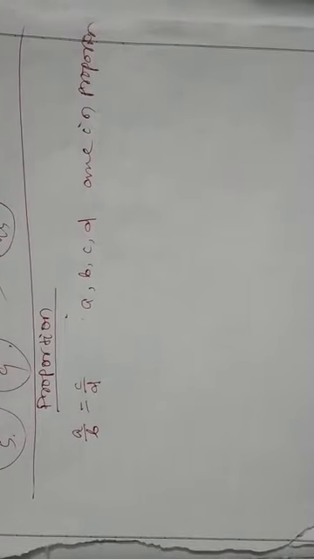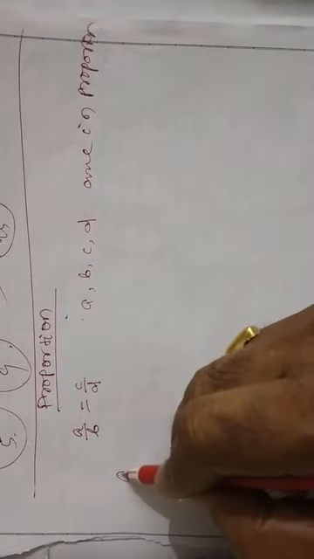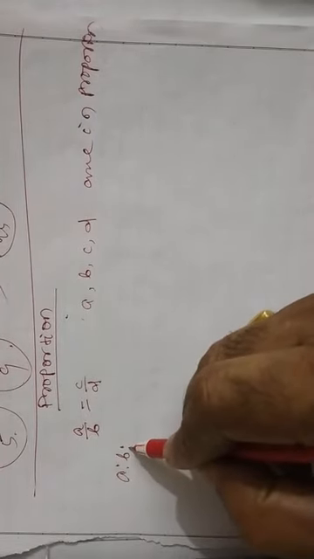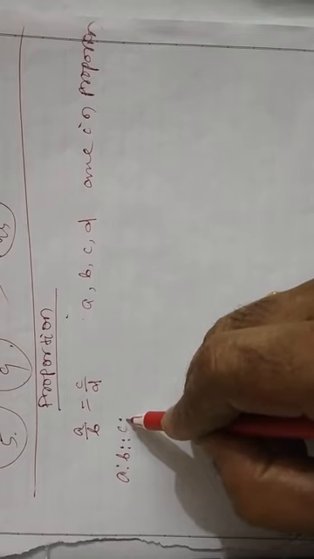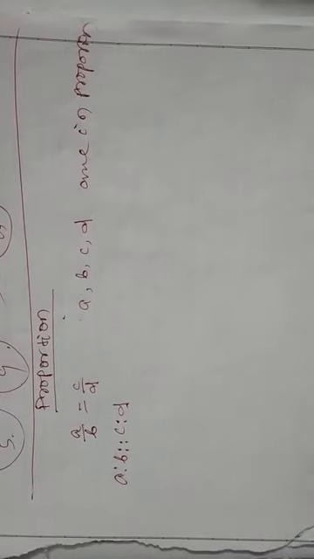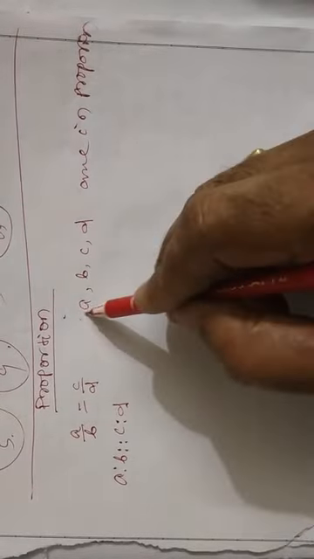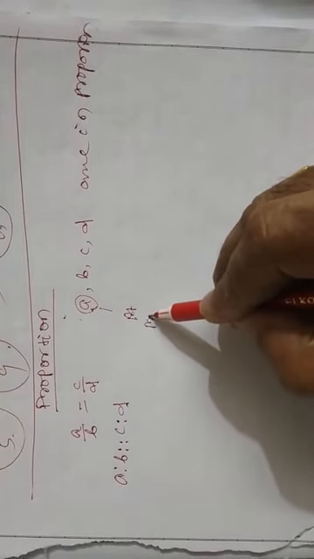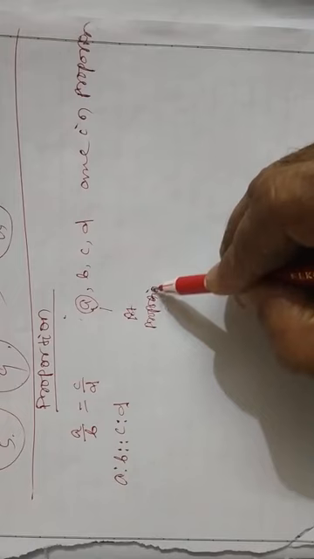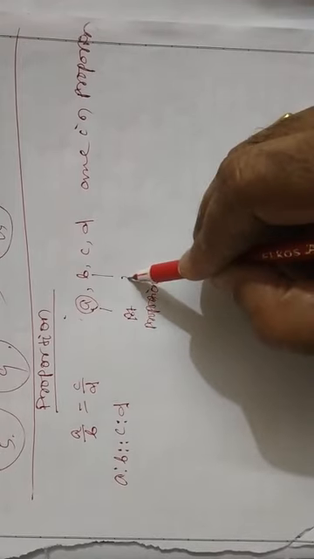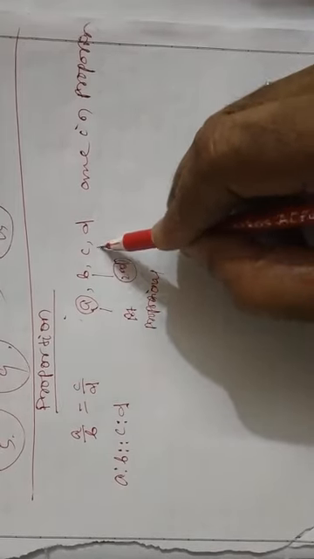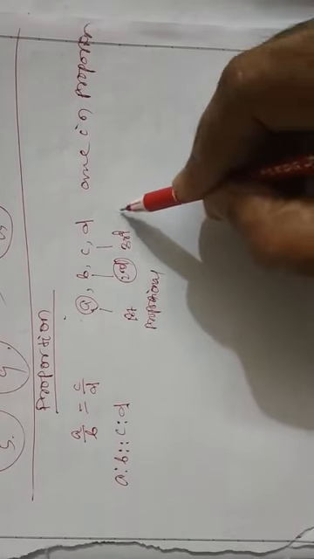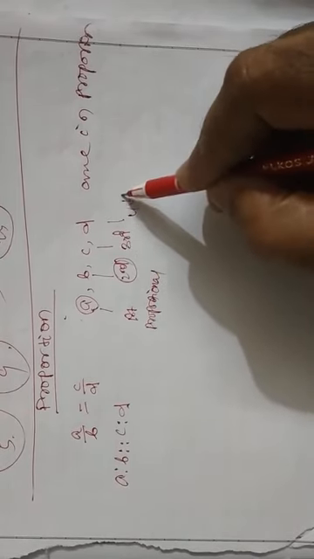If A, B, C, D are in proportion, we write A is to B as C is to D. A is called the first proportional, B is the second proportional, C is the third proportional, and D is the fourth proportional.